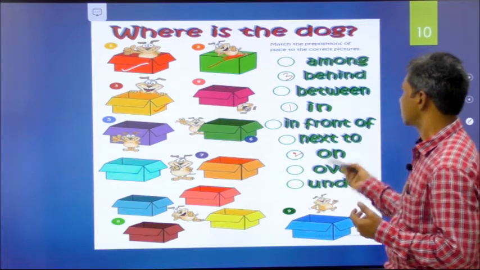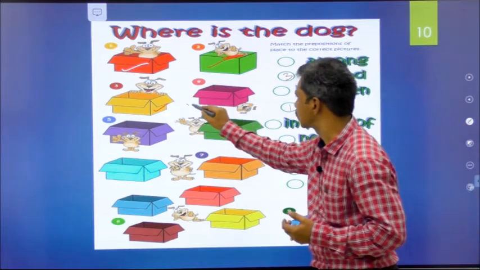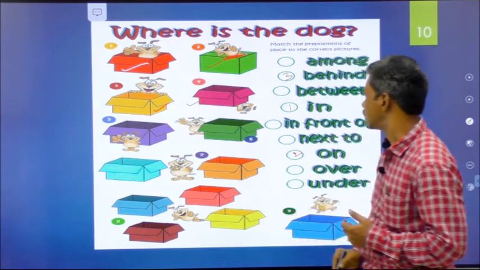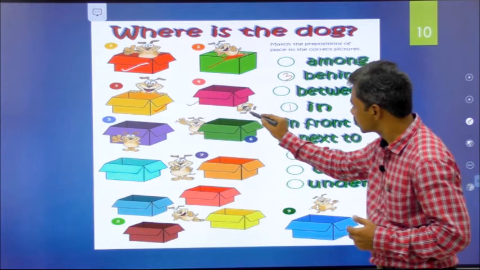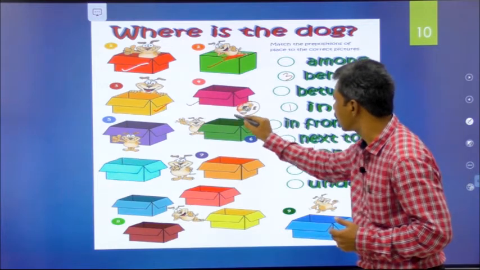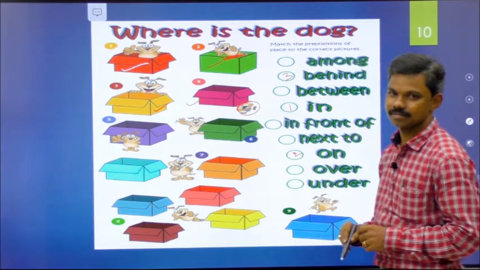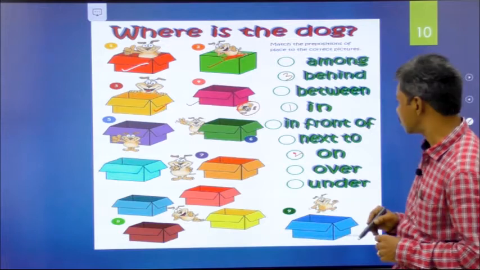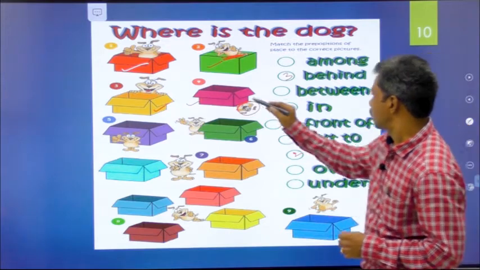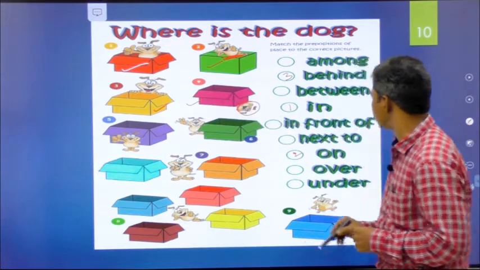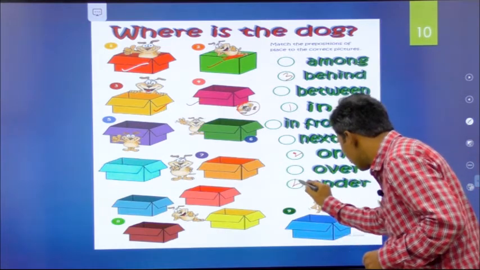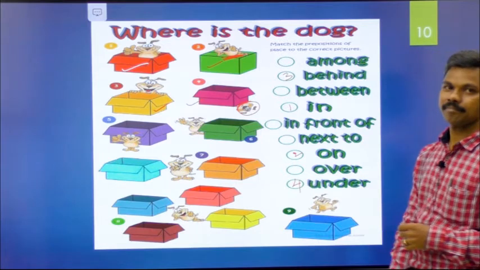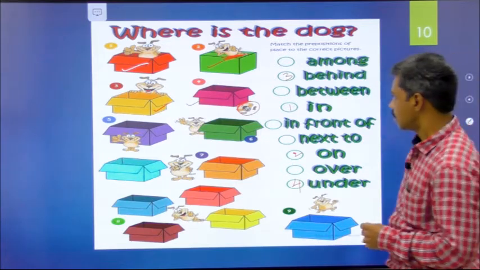Next one. Fourth image. Where is the dog? The dog is under the box. Let's give number 4 to under. Okay.